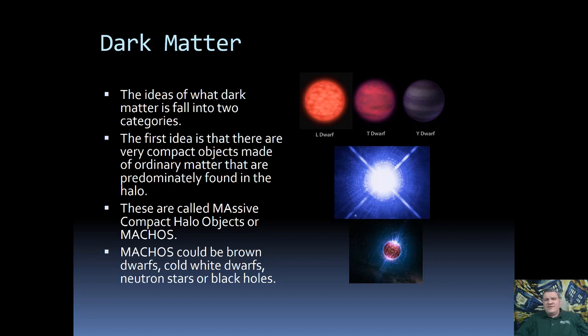A white dwarf is one of the stellar remnants, one of the things that stars turn into. In particular, a low mass star will turn into a white dwarf. And if it's cool enough, these things are relatively small, about the size of the Earth. If it's cool, it's not going to give off a lot of light, but it still has a lot of mass. Similar with neutron stars and also black holes. So all of these things would be considered possibilities for MACHOs.